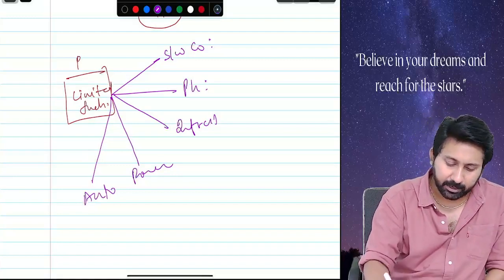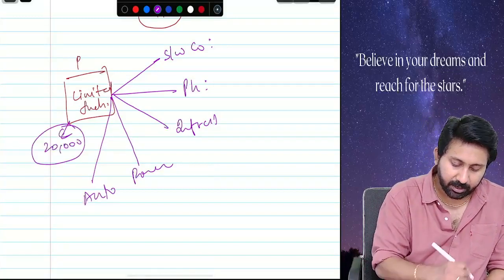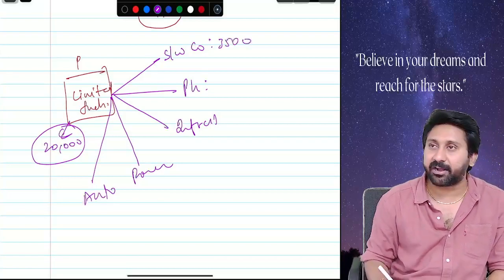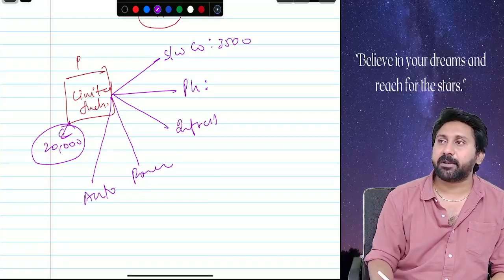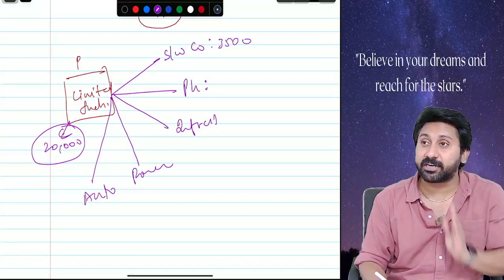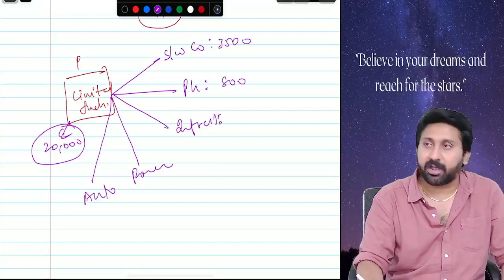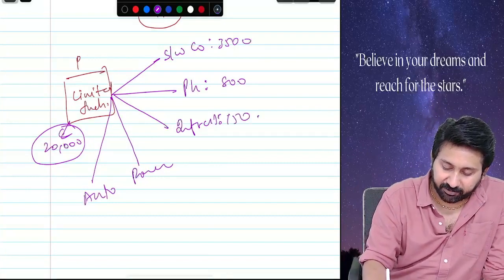Say for example, my fund availability is 20,000. In a software company like TCS I want to invest 3,500. Say for example in pharma I want to invest in Dr. Reddy's, say 800. In infra, I want to invest in a company like L&T, etc., 1,500.